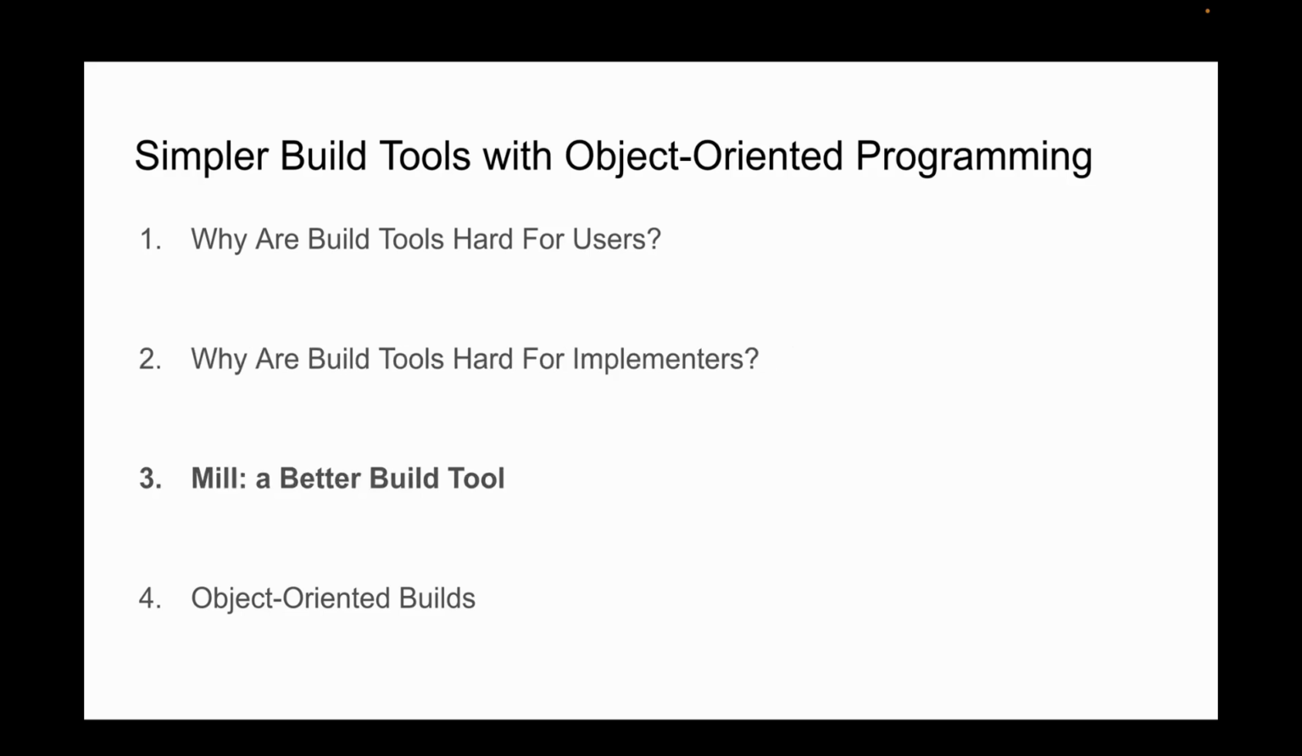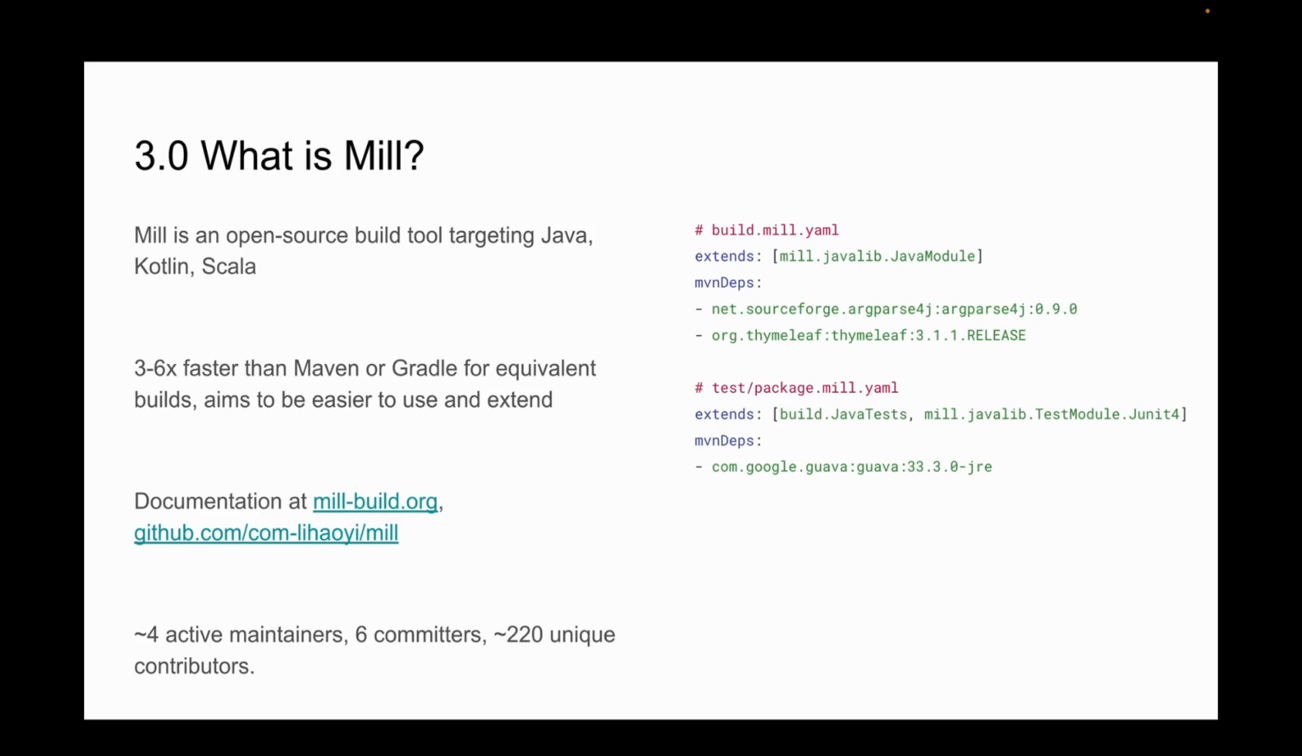Next, I'm going to talk about Mill, which is one of my open source projects that tries to make progress in these areas. Mill is an open source build tool that targets Java, Kotlin, and Scala. You can see example build config on the right. It uses these YAML files by default. For example, my root module, build.mill.yaml, extends Java module with these dependencies. I can have a test submodule that extends Java tests with JUnit 4 support with its own dependencies.